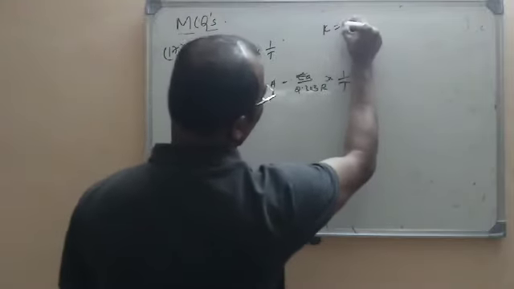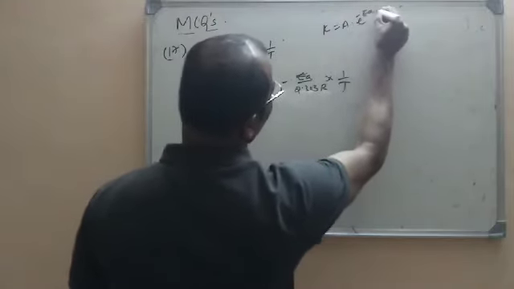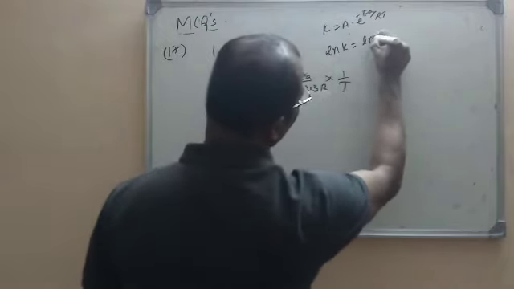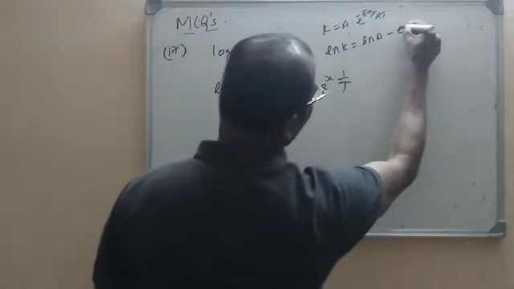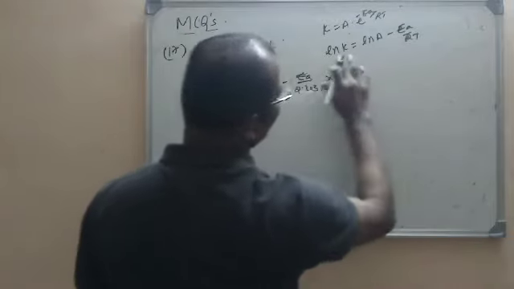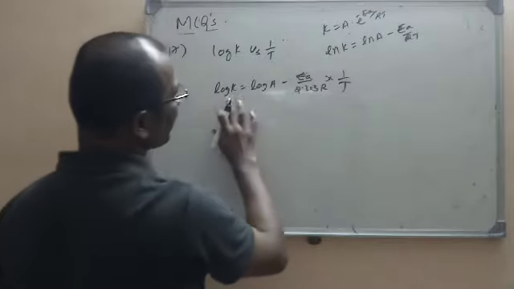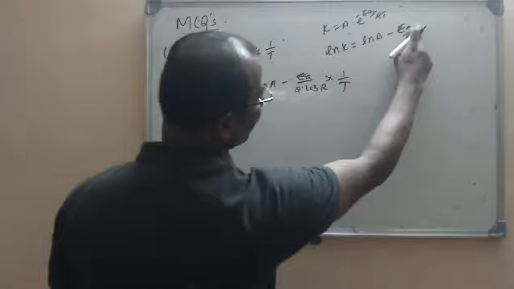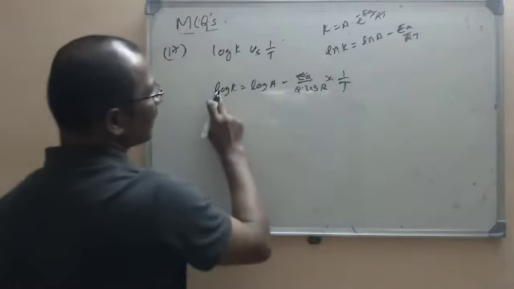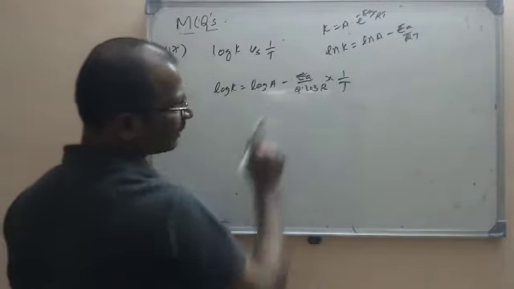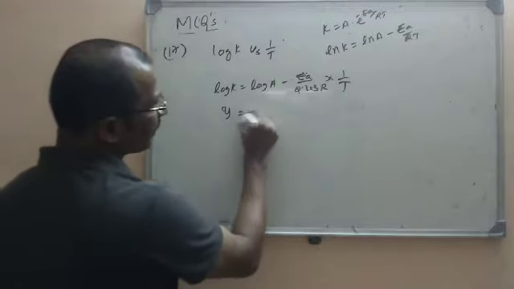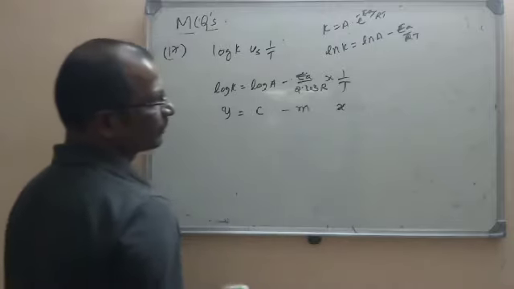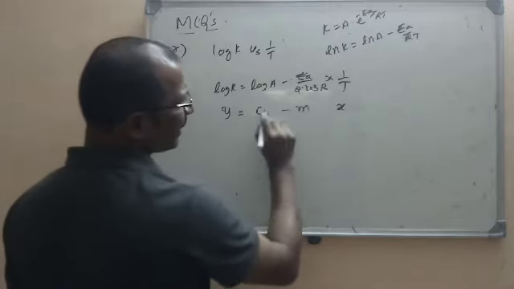k is equal to A into e power minus Ea by RT. On taking ln, it will become ln k is equal to ln A minus Ea by RT. Now if you change it into log, it will become 2.303 log k is equal to 2.303 log A minus Ea by R into T. But if I send that 2.303, this is the equation we get. This is looking like y is equal to mx plus c. But here, if you reorganize, you will get it here.